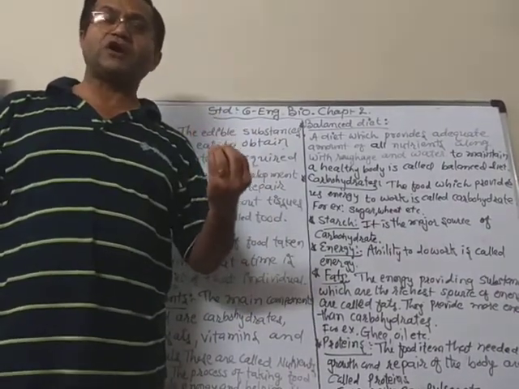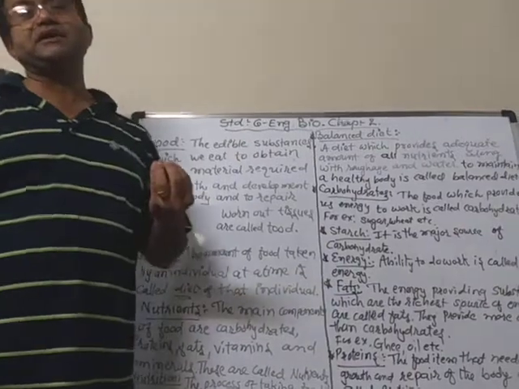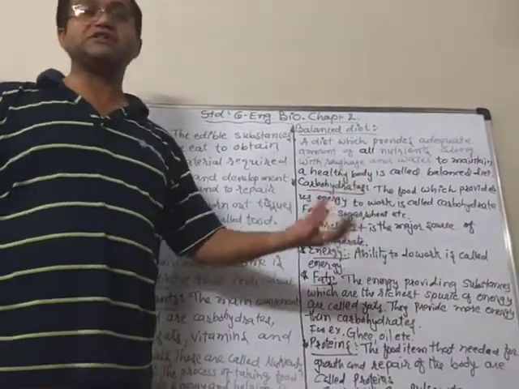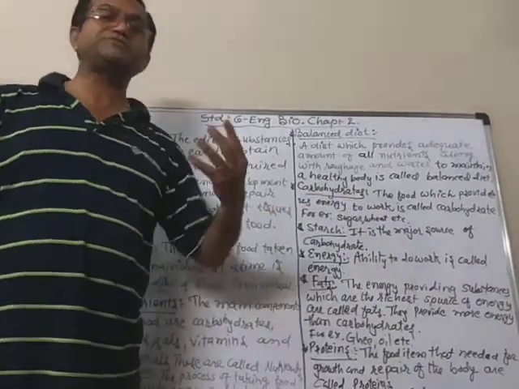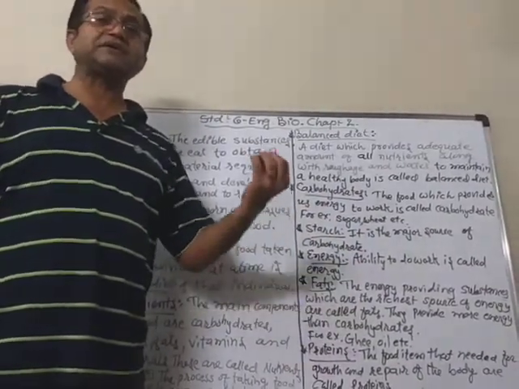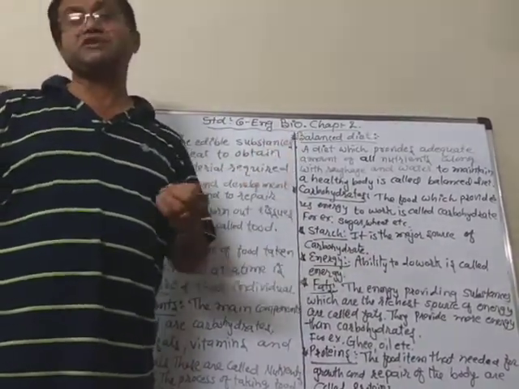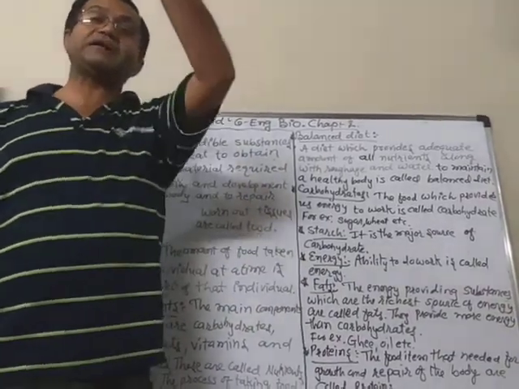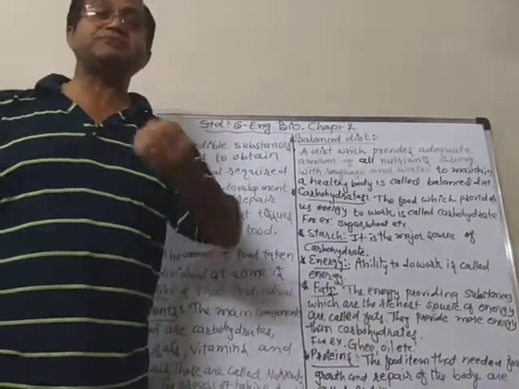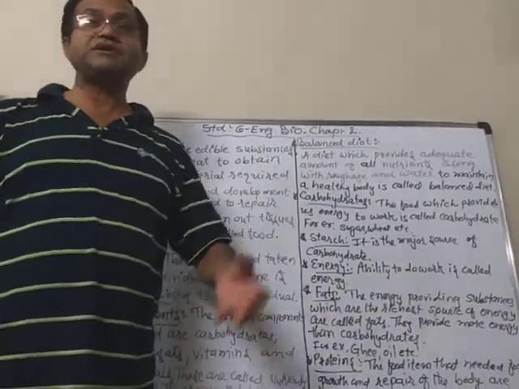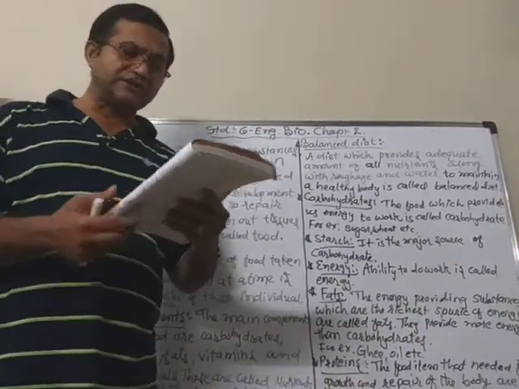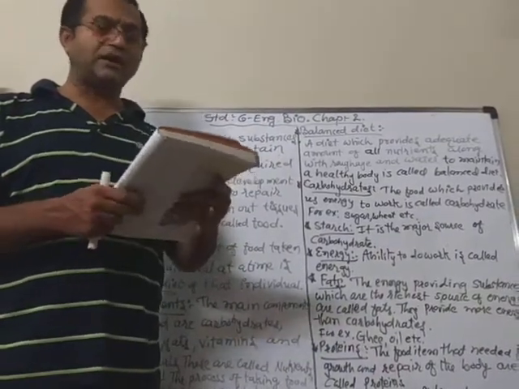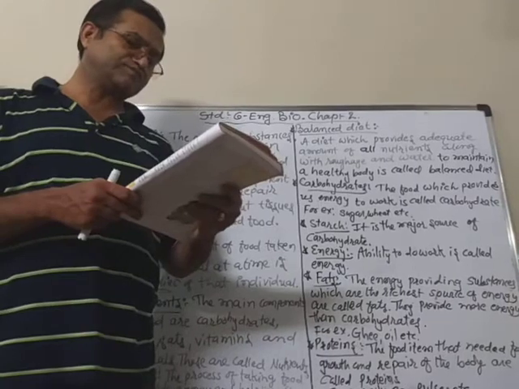It depends on the availability in the different regions. In some regions, wheat is the main crop, so those people take wheat as a grain. Some others take bajra. In some areas, they use maize, means makai. So it depends on which types are available in the region.